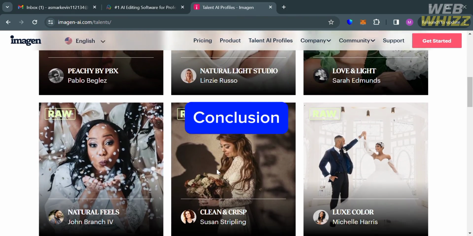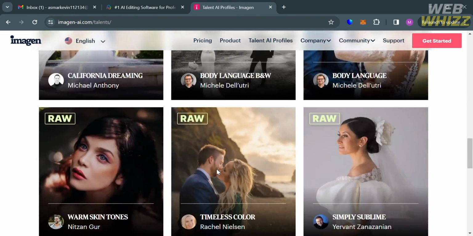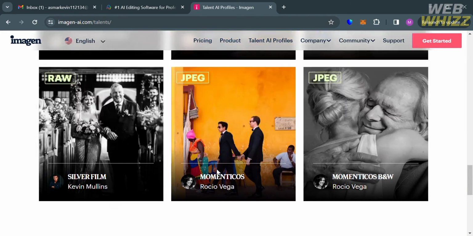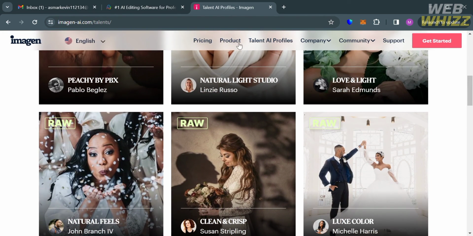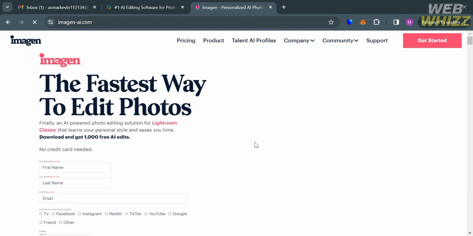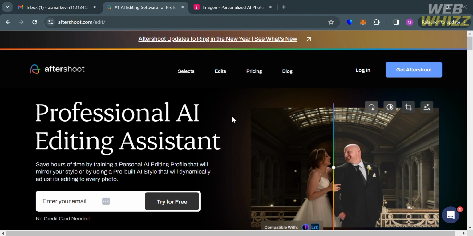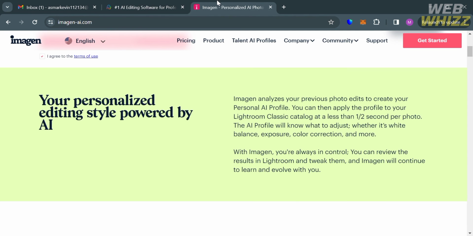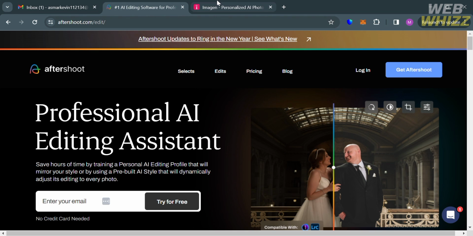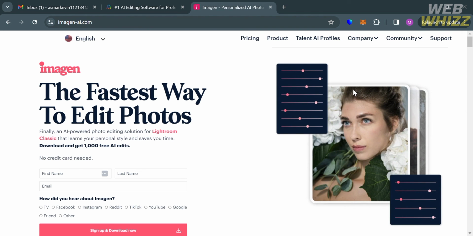And now to conclude, both platforms provide AI-driven culling and editing capabilities, but they vary in terms of pricing structures, output quality, and the implementation of facial recognition technology, in which Imagen is renowned for its editing and cropping features, while Aftershoot offers a more budget-friendly pricing plan with alternatives and a simplified photo selection procedure. But ultimately, the decision between Imagen AI and Aftershoot hinges on preferences, the quantity of images being managed, and the specific requirements of each user. So that is just a comparison review between Imagen AI and Aftershoot platform.